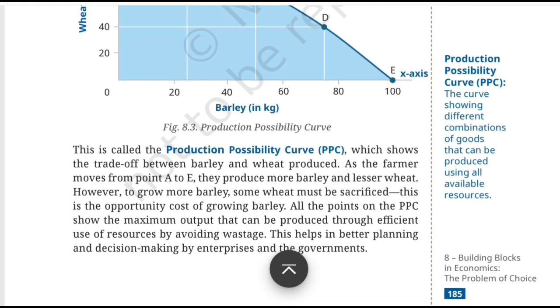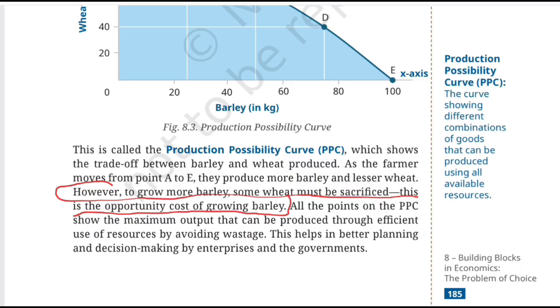Moving ahead. To grow more barley, some wheat must be sacrificed. This is the opportunity cost of growing barley. So this is the most important connection in the graph. Suppose the farmer says, I want more barley. Fine, but economics is asking, what will you give up then? If producing more barley means producing less wheat, then the wheat sacrificed is the opportunity cost associated with increasing barley production.